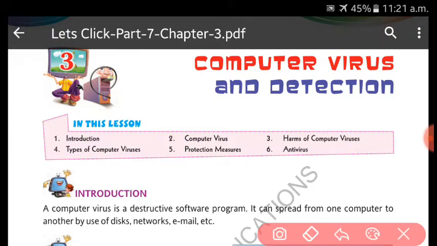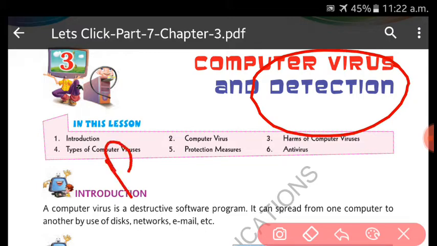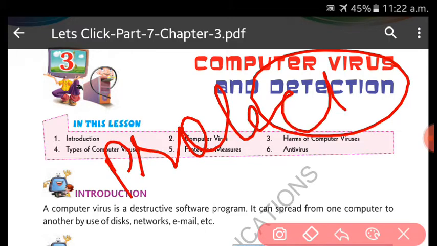Computer virus. So a virus is an infected program, an infected part of the instructions which we give to the computer system. Whenever we give this infected part of the instruction to the computer system, it harms the computer system. We will discuss what kind of harms there are, and in this lesson we also have to discuss detection as well as how to protect. Okay, these things we also have to discuss.